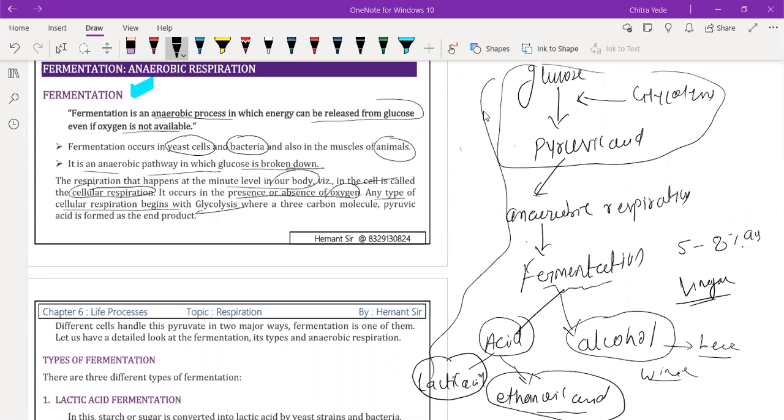A 3-carbon molecule, pyruvic acid, is formed as the end product, and that pyruvic acid undergoes either aerobic or anaerobic respiration. Cells handle pyruvic acid in two major ways. One is called fermentation and the other is the TCA cycle that we have discussed. Whether pyruvic acid goes through fermentation or the TCA cycle depends on the presence or absence of oxygen.